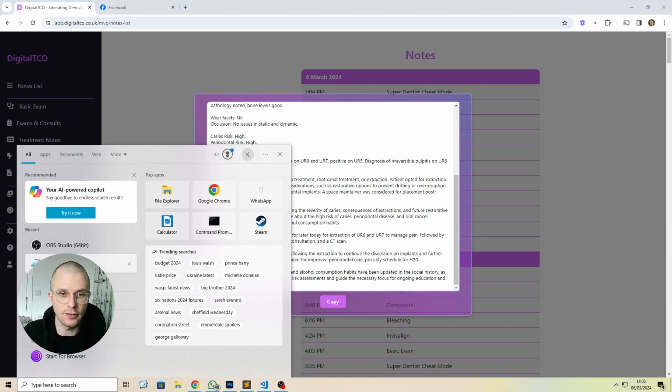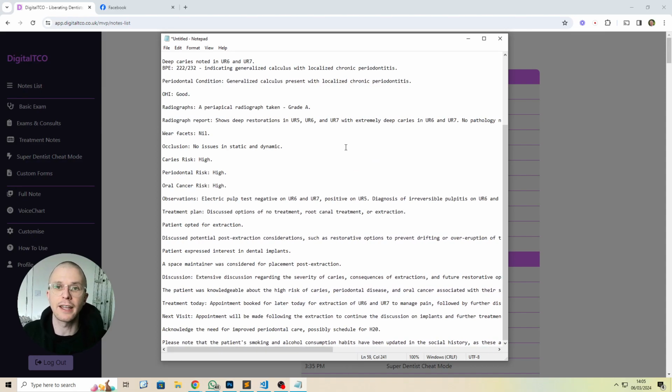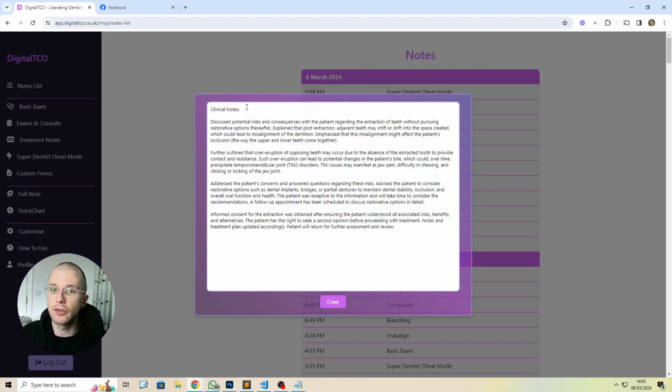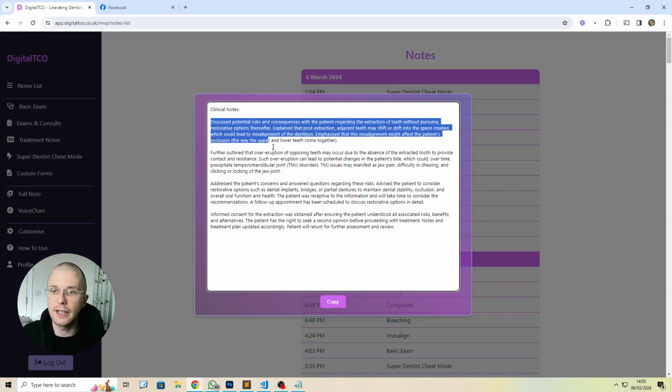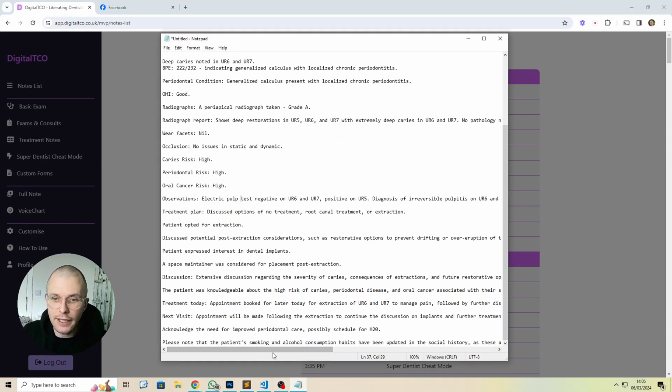Notepad, just so you can see. I would paste that into my notes system, Exact, or whatever it is that you're using, Dentally, whatever the software is. Now I've got the Super Dentist cheat mode. I would just take probably that. Yeah, I'll just take the full thing. And then I'd go, okay, where did we talk about all that? Discussion. Consequences of extraction.